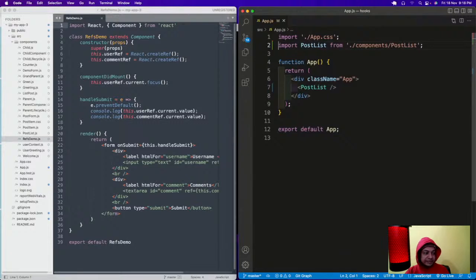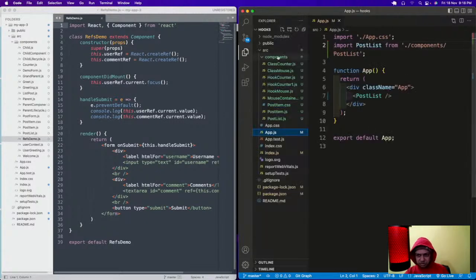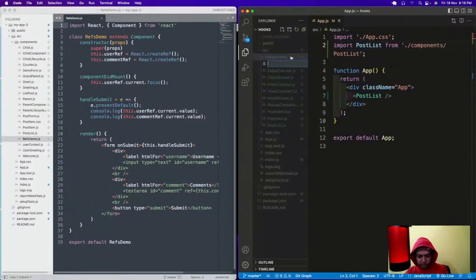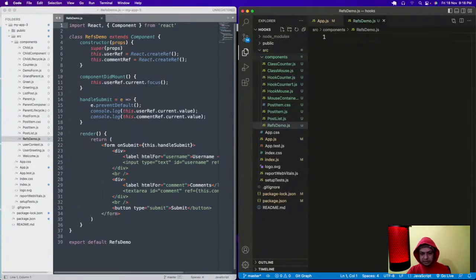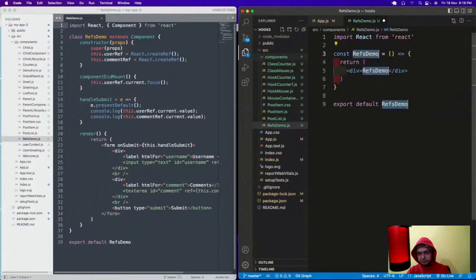Refs are there in classes, and from class based there is a hook scheme. Hooks are not that different, they are quite simple, similar to this. So I'm creating a new component known as refs demo.js, and then rfce.